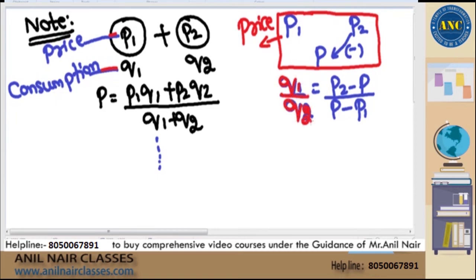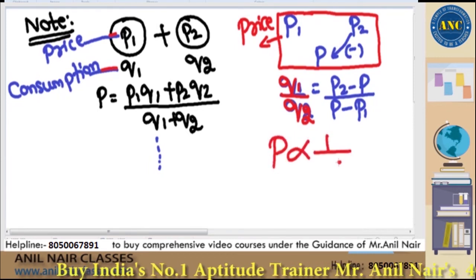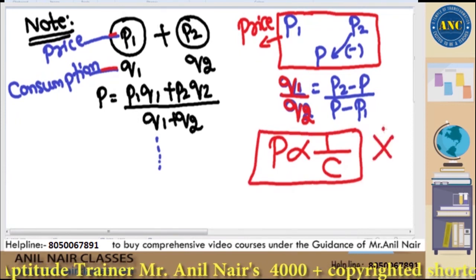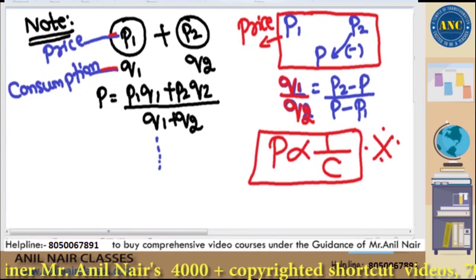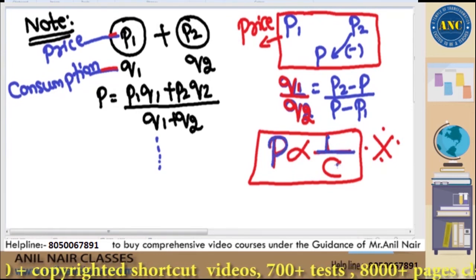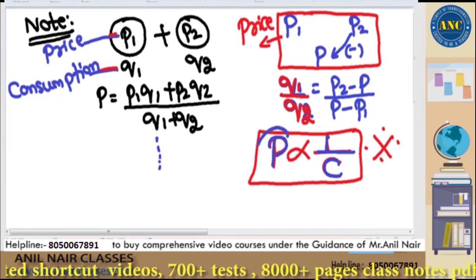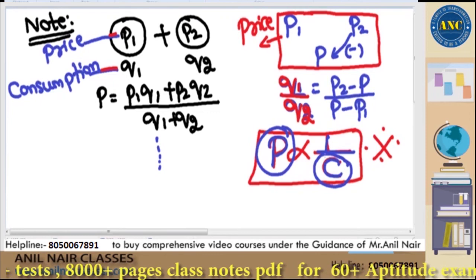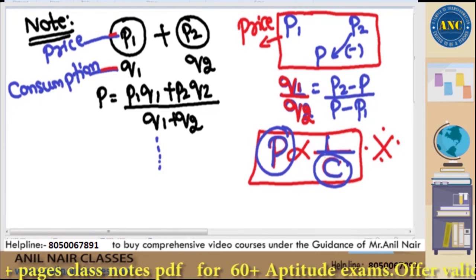Whenever I allocate price, I will definitely get the ratio of consumption. Why? Because it is only because that price and consumption are inversely proportional to each other. Very, very important point. That means whenever any two parameters are inversely proportional to each other, if I allocate one parameter, then I will get the ratio of the other parameter, right? I will get the ratio of the other parameter.